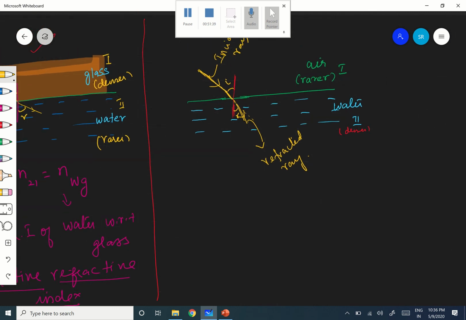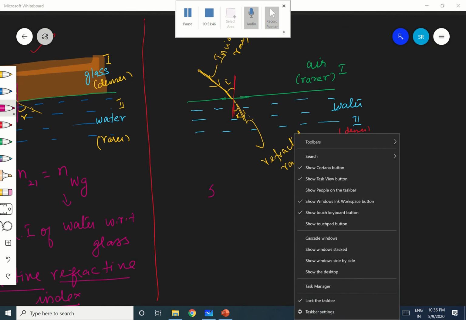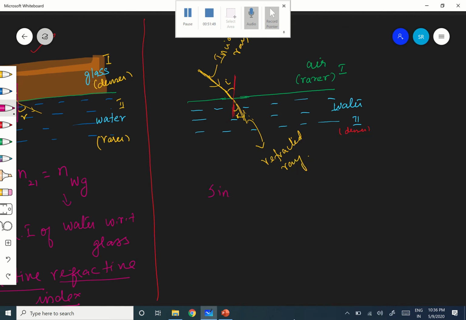Okay, therefore now if you apply Snell's law here, sin I by sin R, that is nothing but the refractive index of the second medium with respect to the first medium. What is the second medium here? Water with respect to air. First medium is air, no? That is very, very important. First medium is air. Therefore, it is the refractive index of water with respect to air.